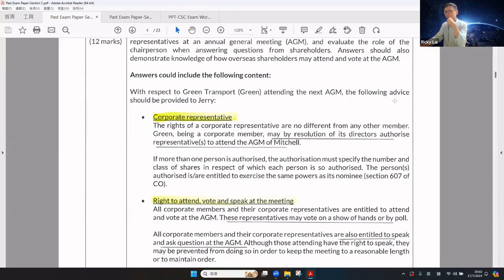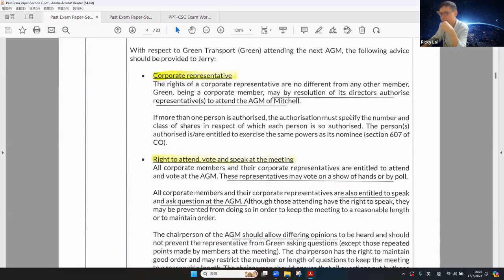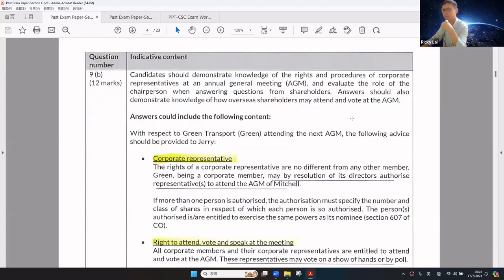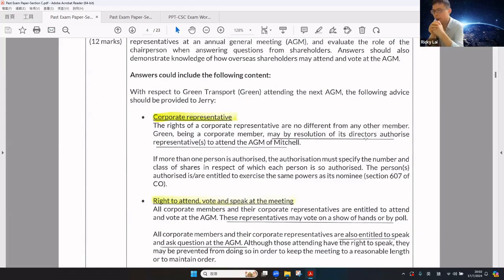Okay, regarding part B of the question, again, please use corporate representative as well as the right to attend, vote, and speak at the meeting as headlines. For the corporate representative, their rights are no different from other members. A corporate member may, by resolution of its directors, authorize a corporate representative to attend the AGM. If more than one person is authorized, the authorization must specify the number and class of shares in respect of which each person is so authorized. The person authorized is entitled to exercise the same powers as the nominee.